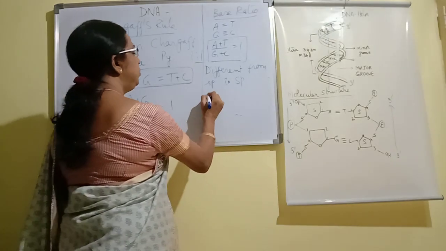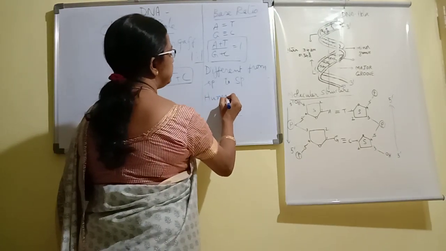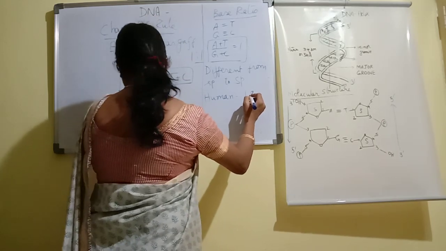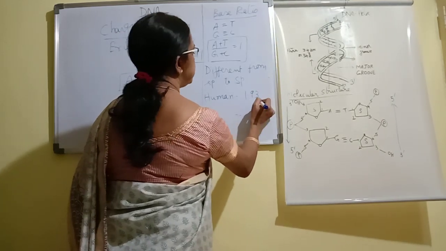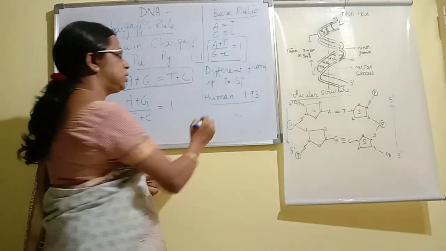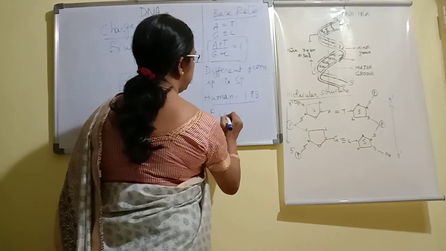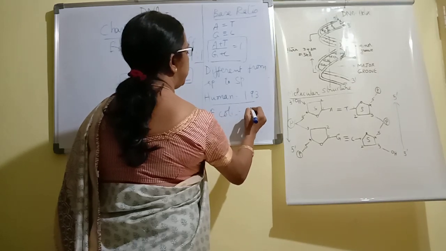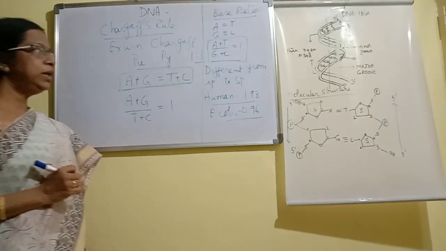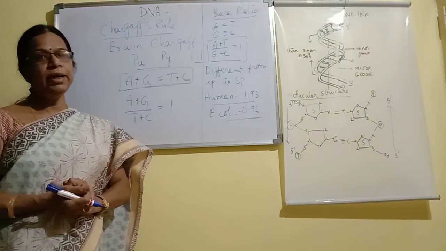For example, in humans it comes to about 1.93, whereas in E. coli it comes to about 0.96. So it varies from one species to the other.